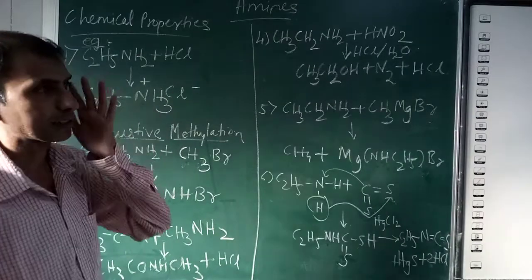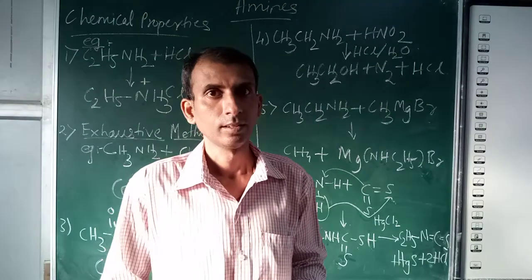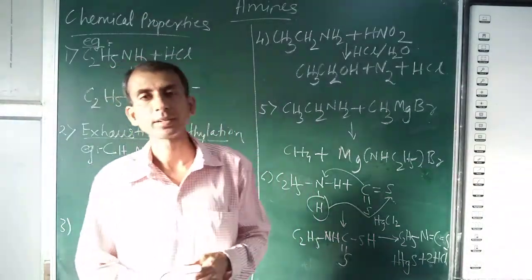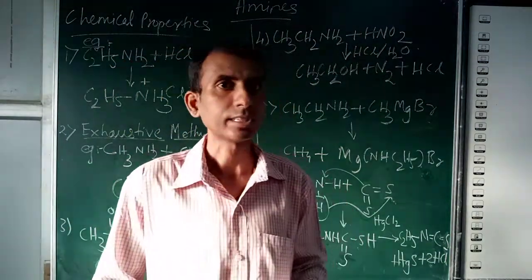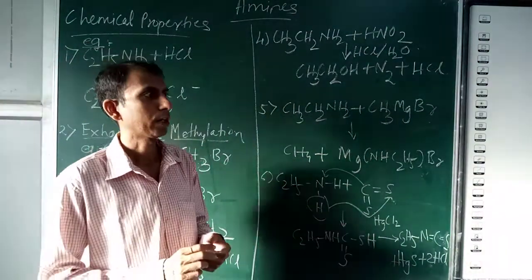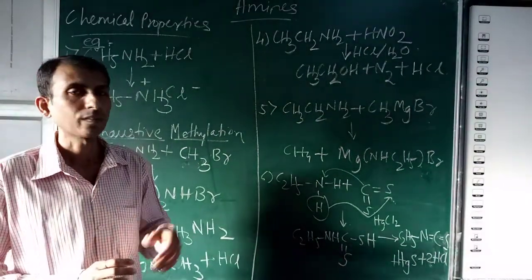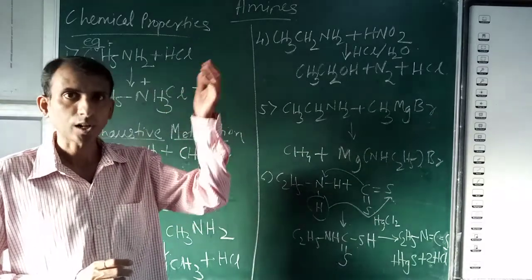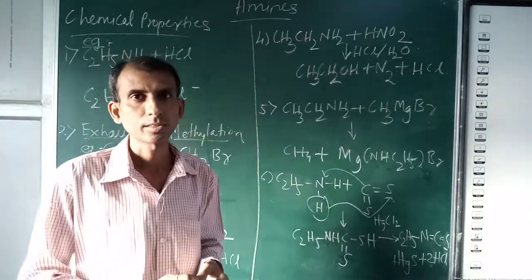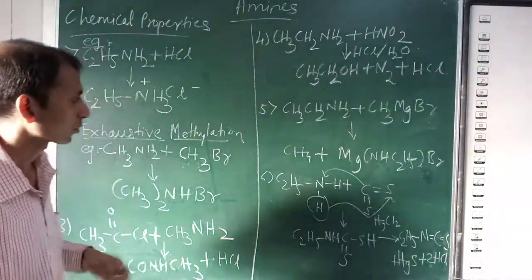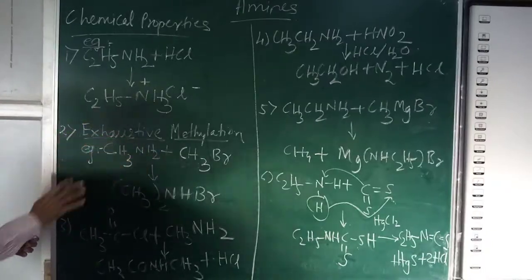As soon as we complete this chapter, we will be switching over to section 1, a new chapter for you, and for those chapters you will get systematic PDF notes. For this chapter, only chemical properties we started, and today it is completed.